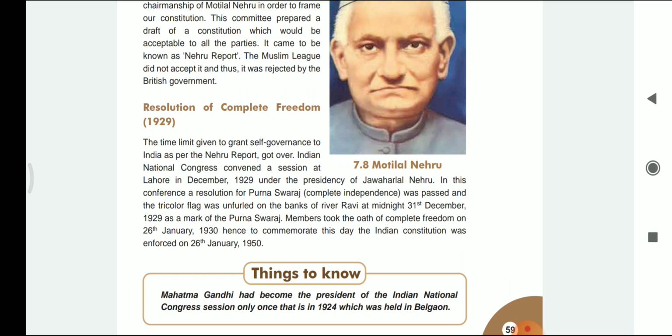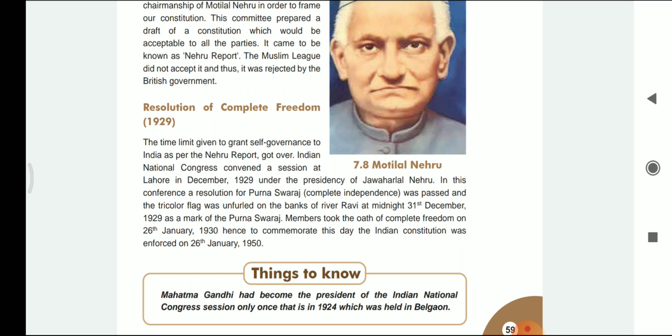So the resolution of complete freedom, that means the resolution which was passed in order to get complete independence, was passed. The time limit which was given to grant self-governance to India as per the Nehru Report was over, and hence a session was held in Lahore in December 1929 under the presidency of Jawaharlal Nehru.